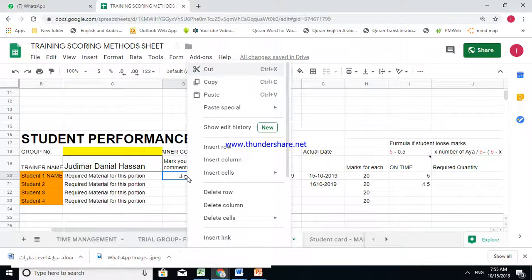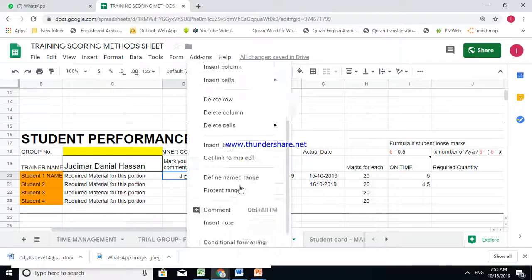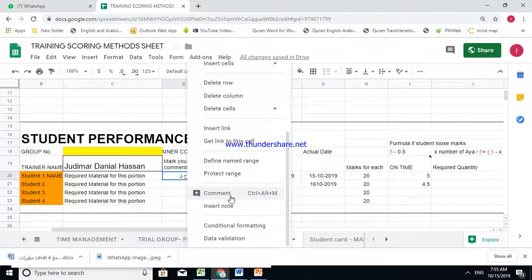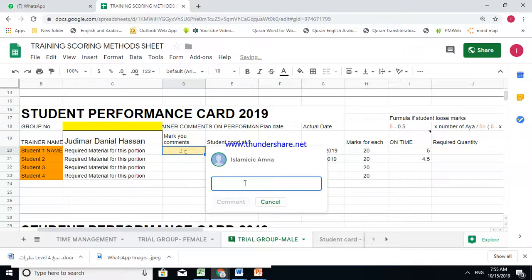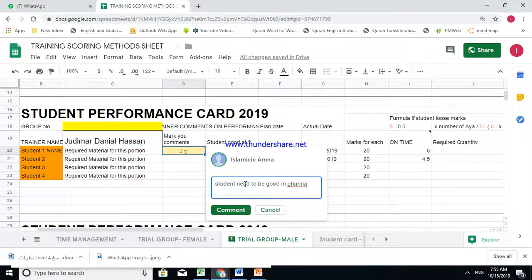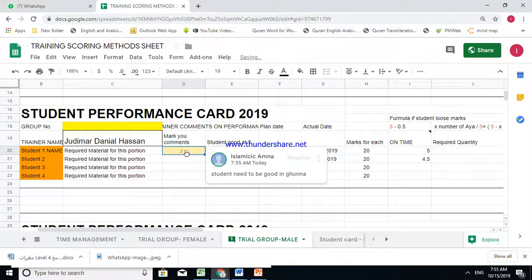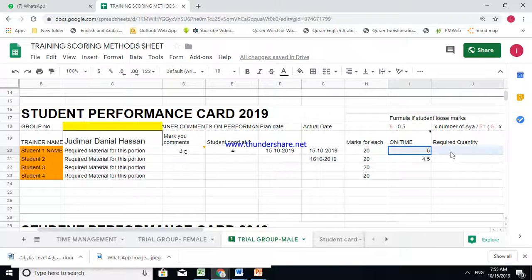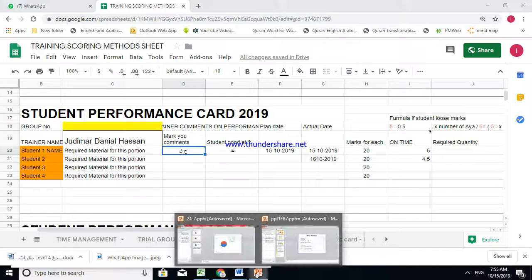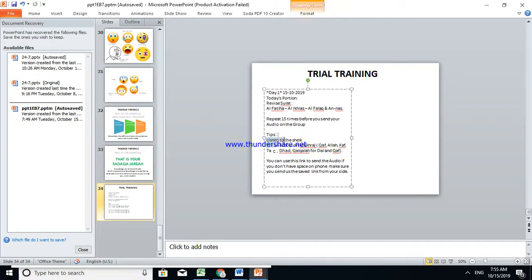If you want to write an extra note, you can right click and insert a note, or write your comments. For example, you write, student needs to be good in غنى. Okay, so this is a comment, but you're not going to minimize the mark here, because it is not required. What is required is as per the quantity that we give here.